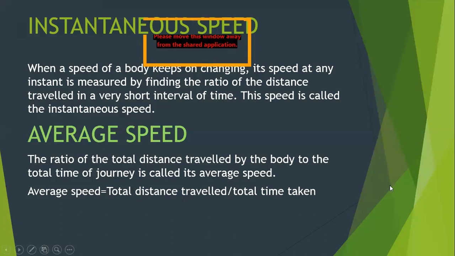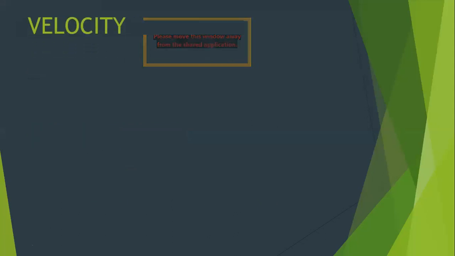So these are some of the adjectives of speed. We have uniform speed, we have non-uniform speed, we have instantaneous speed, and we have average speed. Now we will talk about the very important term, that is velocity. Okay, now what is velocity?